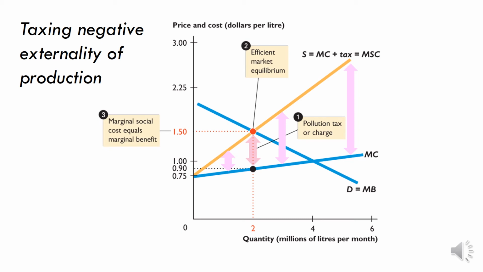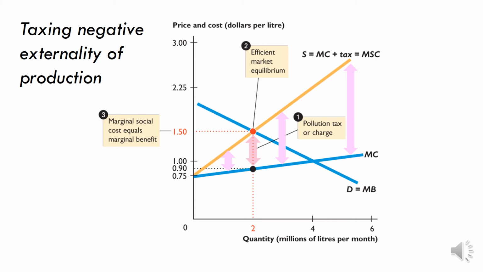By the way, that's the government revenue that would be collected at that level, because the tax is going to be the externality. By producing 2 units, there's an externality generated of this much, which is 60 cents per unit. 150 minus 90, 60 cents per unit. And the government, therefore, says, all right, you're going to produce at that level. We're taxing you at 60 cents per unit.